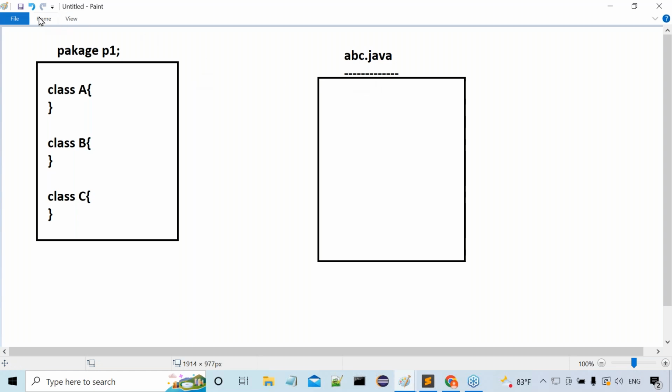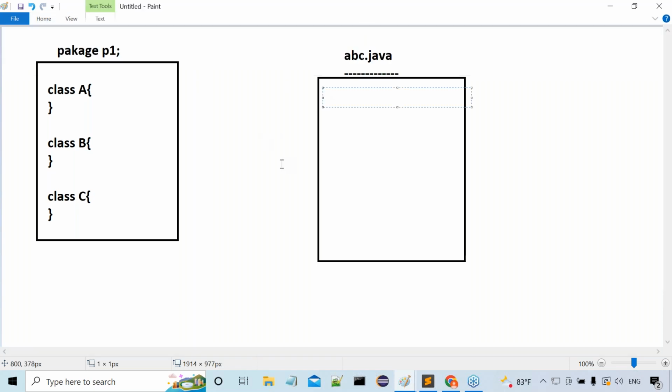To make that package available to the present Java file, we have to import that specific package to the present Java file. So to import a package into the present Java file, we have to use the import statement, the import keyword.